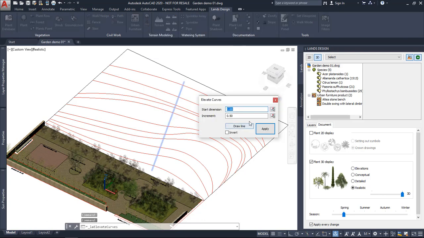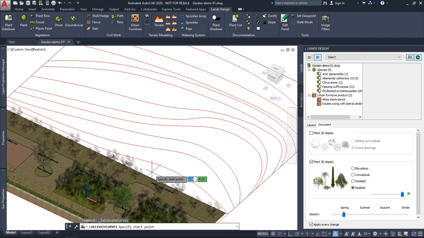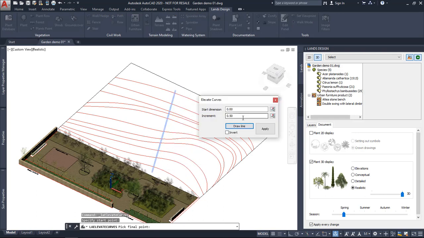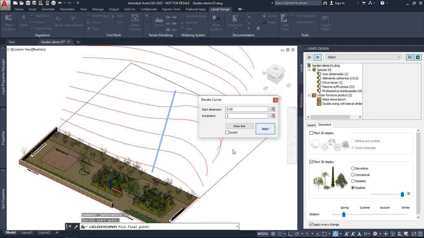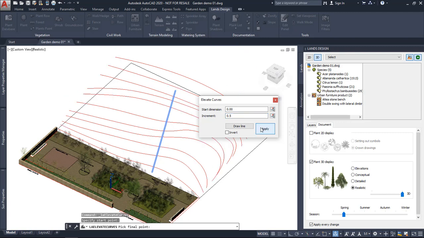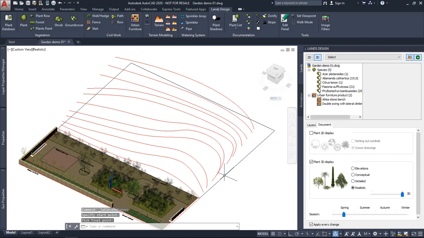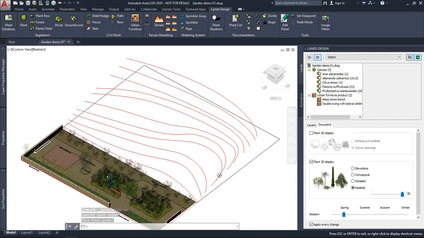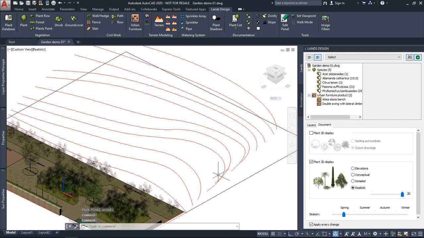Elevate curves. So basically, I need to draw a line, and all the curves that intersect with this line will be elevated according to an increment. So if we put this to 2 meters and click apply, I can preview the result here. Maybe this is too much, so I'm going to put this back to half a meter. I click apply to see the preview of changes, and close to accept the changes. So I've got now the curves in the right position.